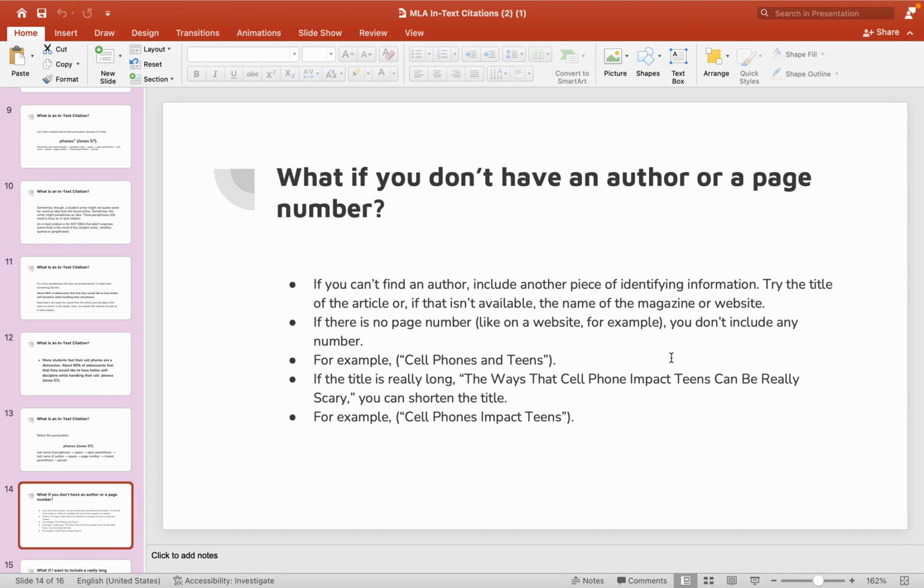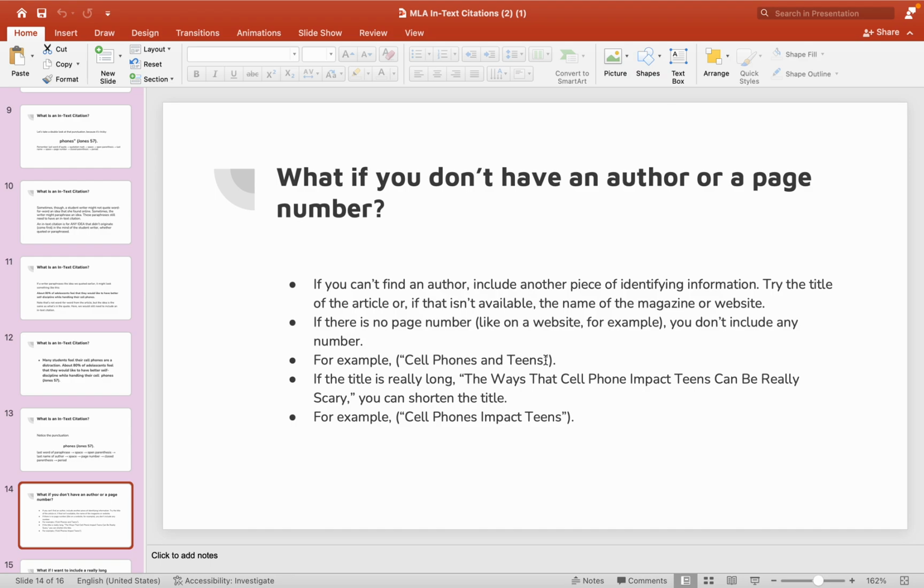So what if you don't have an author or a page number? If you can't find an author, include another piece of identifying information. Try the title of the article, or if that is available, you could put the name of the magazine or the website. If there's no page number at all, like on a website, for example, you just don't include a number. So you could have something like this.